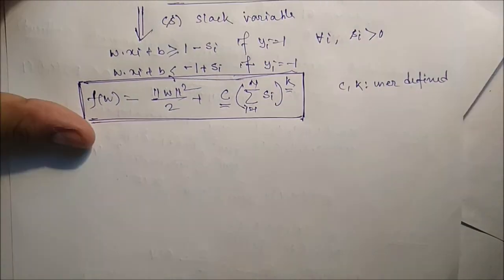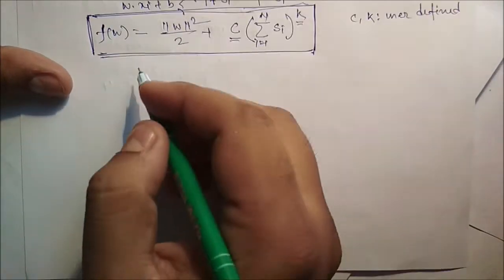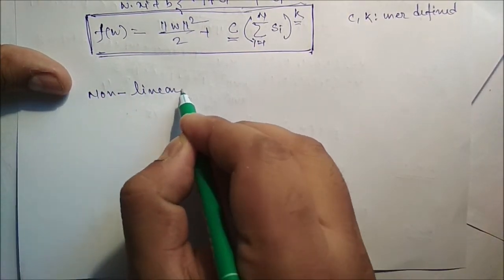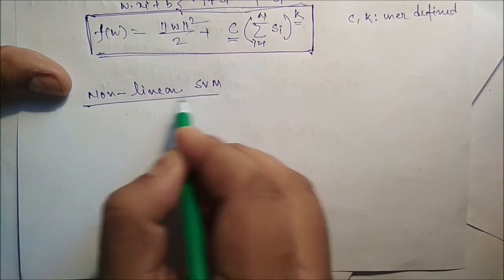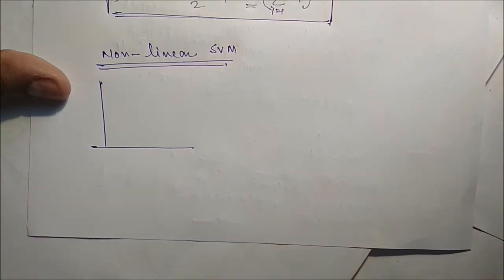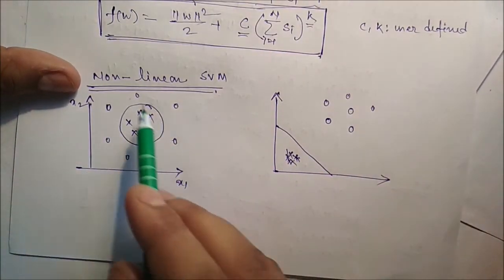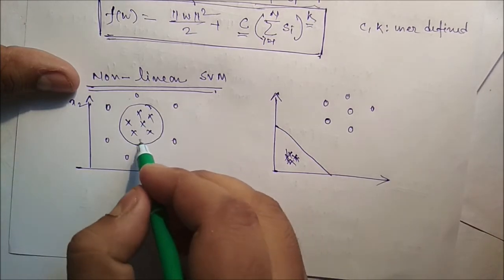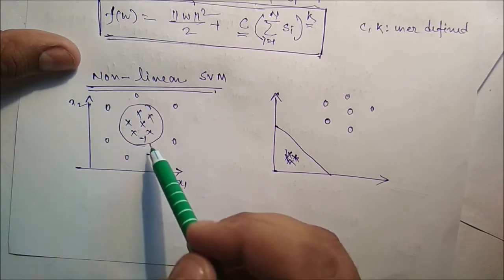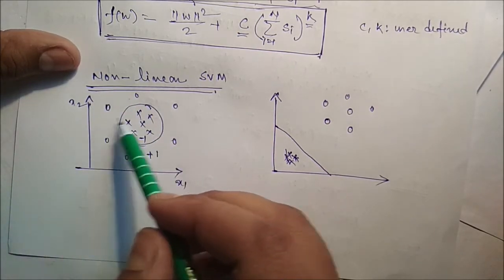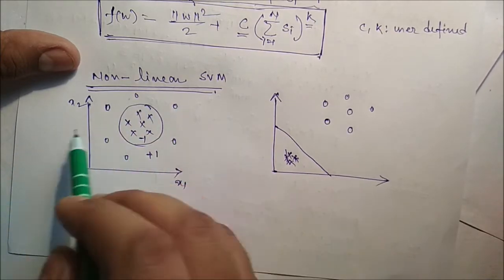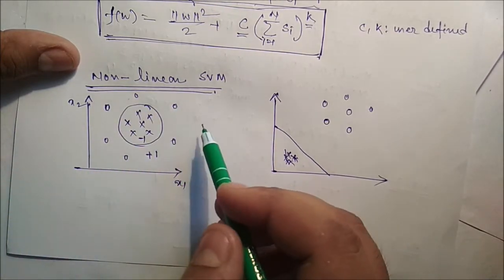Now next we'll talk about non-linear SVM. We have data with two classes, say this is the minus class and this is the plus class. You can see we cannot draw a straight line to separate these two classes. So here non-linear SVM must be applied.